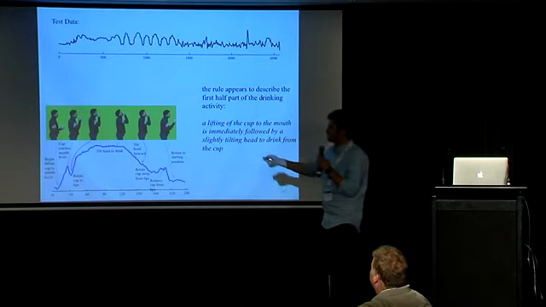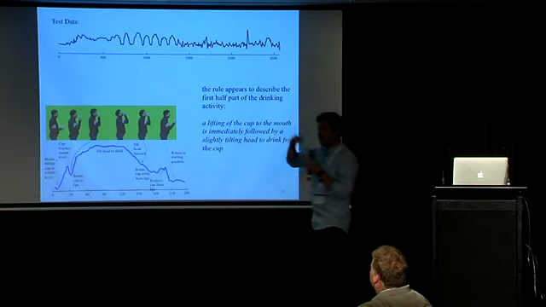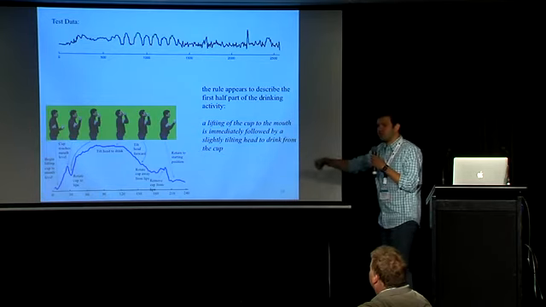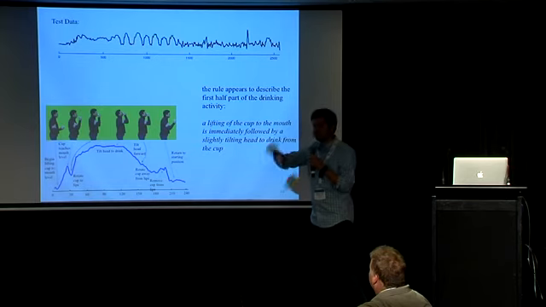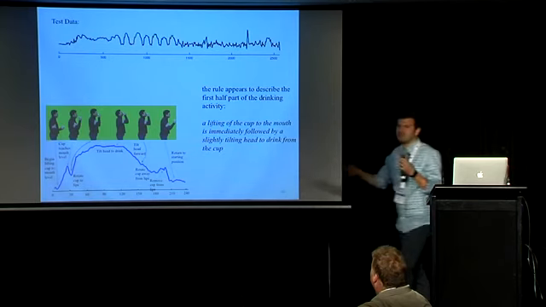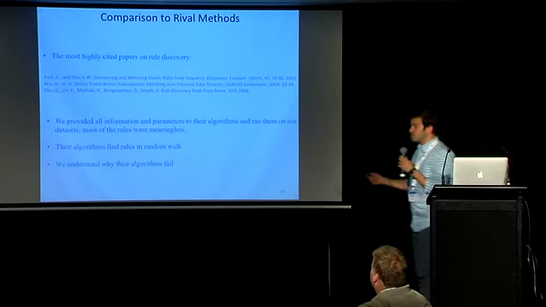For example, this rule that we discovered here was associated with drinking water with a cup, and then you're going to bring it down. So the antecedent was bringing up your cup to your mouth, and then the consequent was just bringing it down. It's an obvious rule again, but it's a good demonstration for our algorithm. All right, we also compared it to other methods.